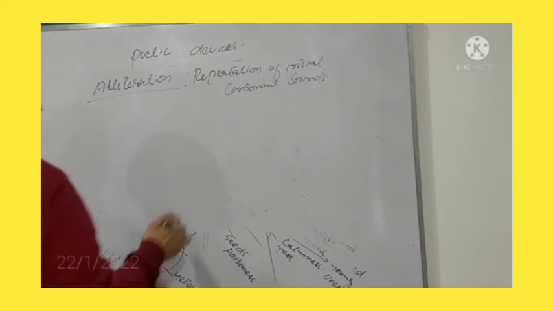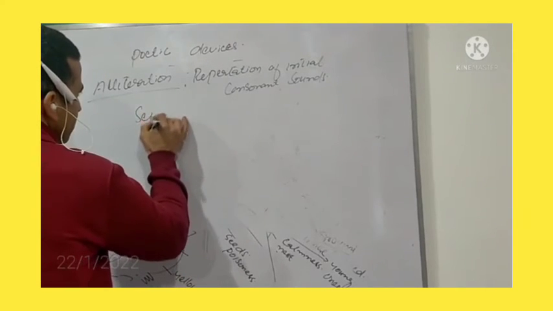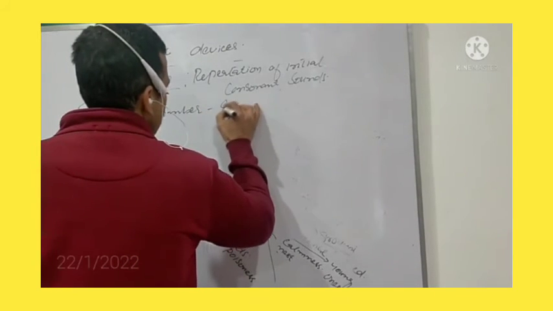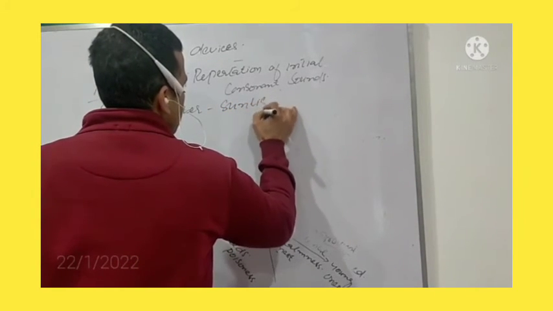For example, if we have a look at the second line, that is September sunlight.